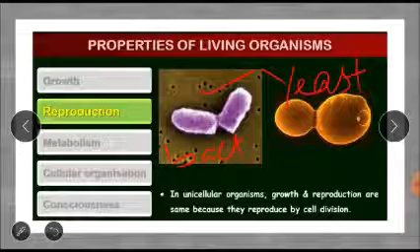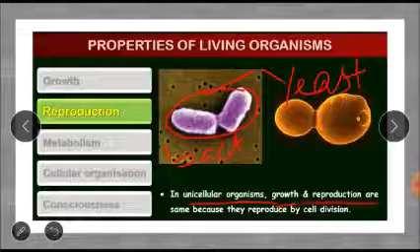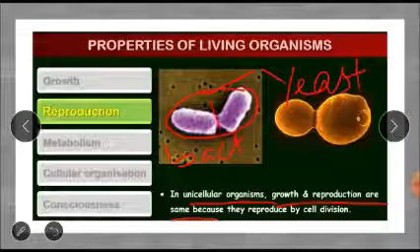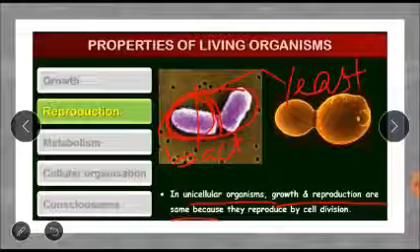Unicellular means made up of only one cell. In these unicellular organisms, growth and reproduction are the same, because only one cell is making one organism. So if it has to reproduce, this one cell has to divide into two to form a new individual.